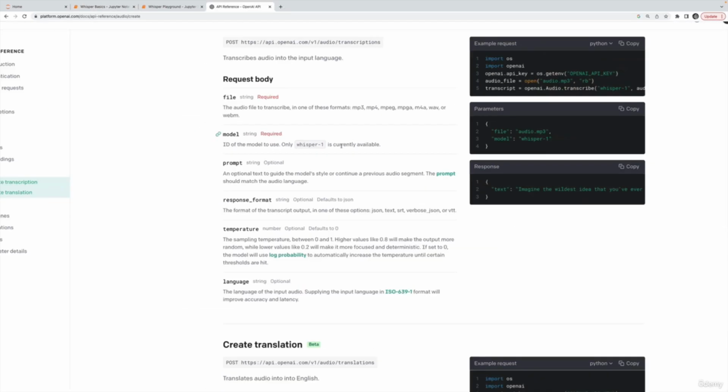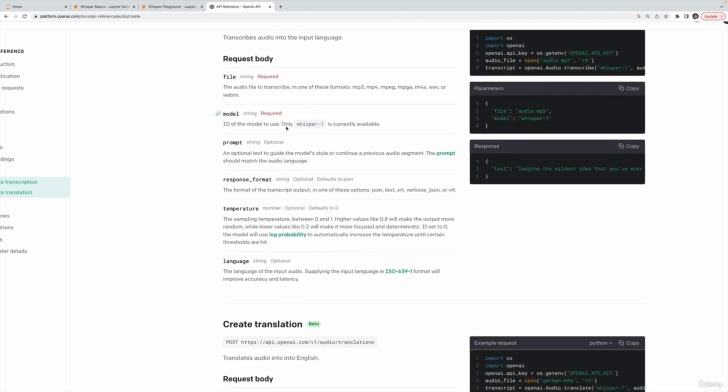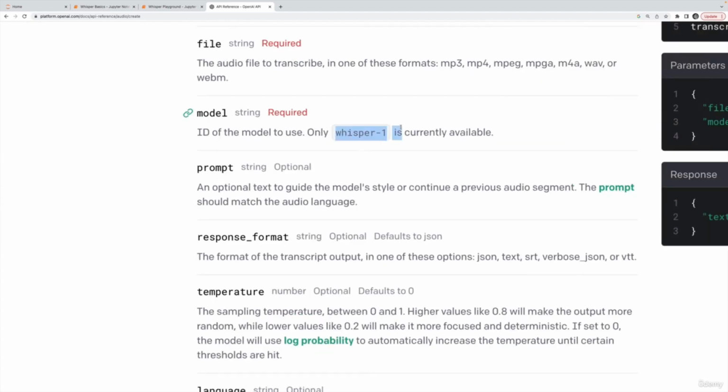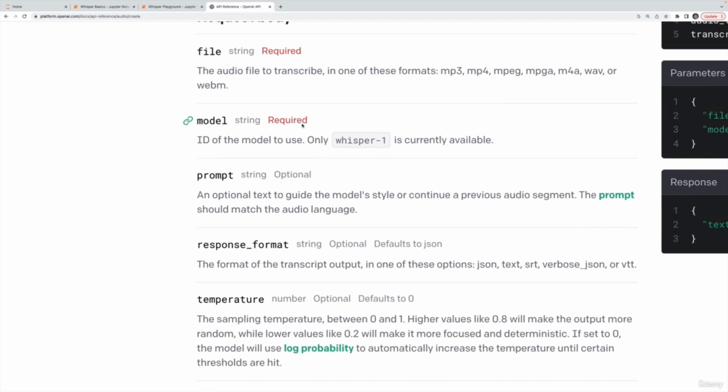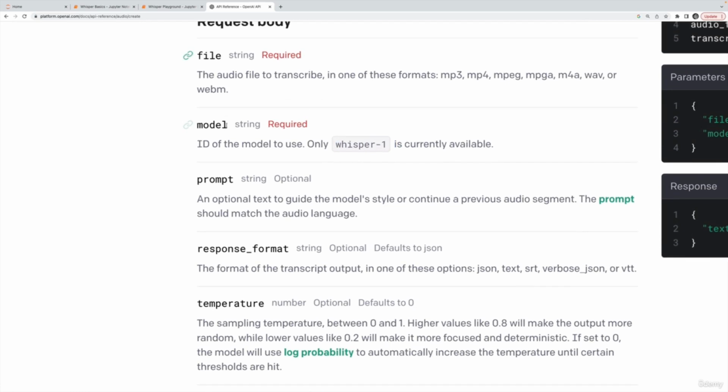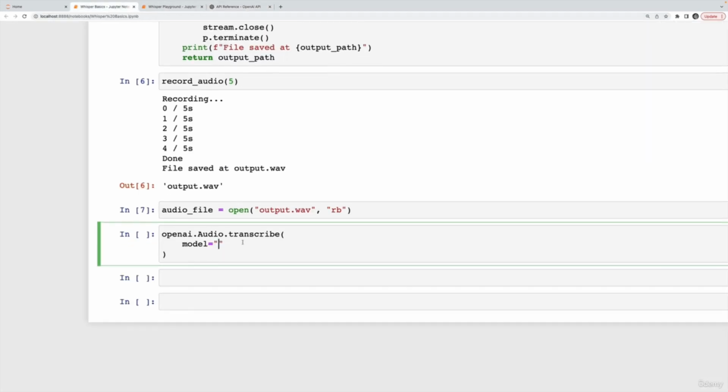Here's the documentation on OpenAI's website. You can see model. It says only whisper-1 is currently available. Okay? And the two things that are required are model and file. And I'm using a WAV, W-A-V format. You can also do MP3, MP4, MPEG. As you can see here, there's other options. Okay. So we'll head back here.